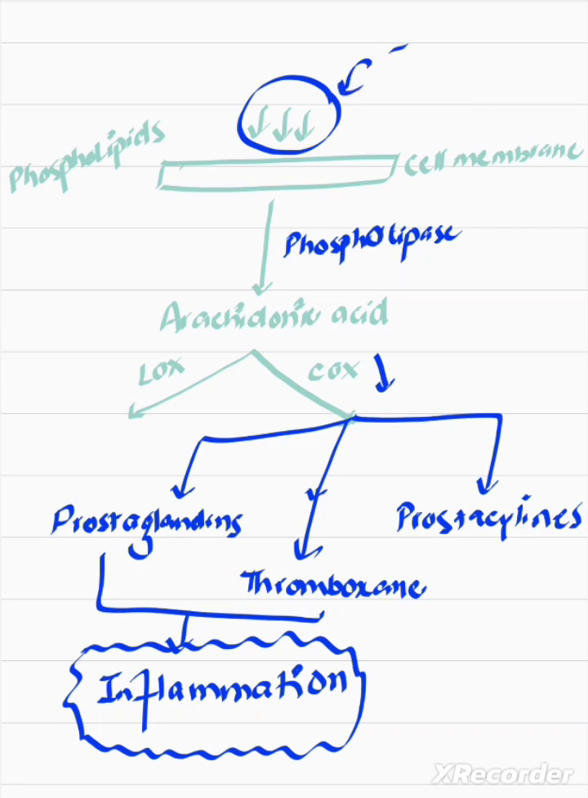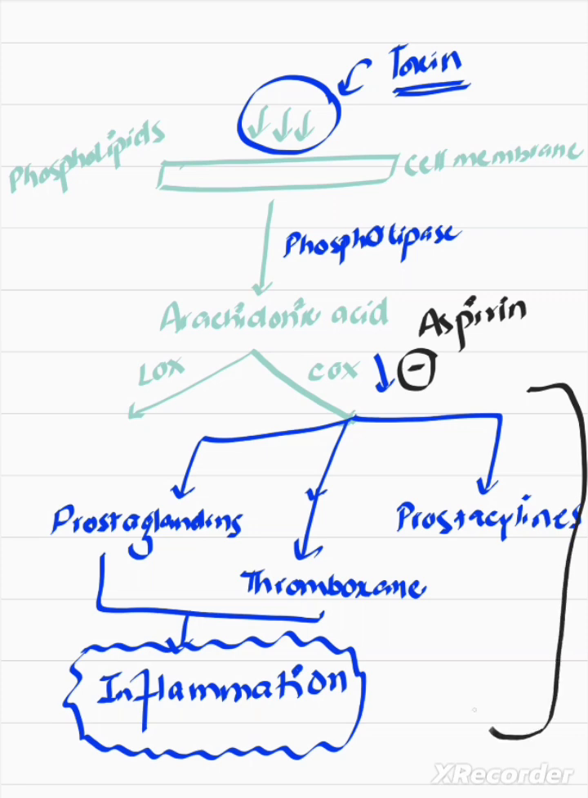This stimulus could be due to any toxin. So what aspirin does is that it blocks this enzyme here. It will block the COX enzyme, and as a result, all of this process is inhibited, and it acts as an anti-inflammatory drug by this mechanism.